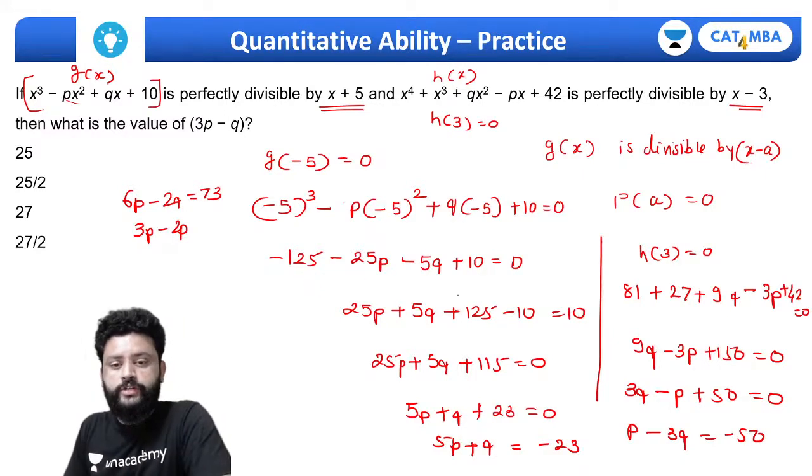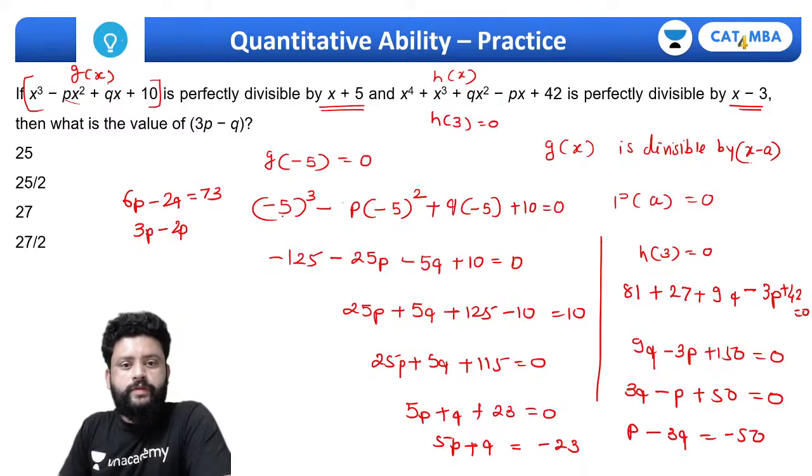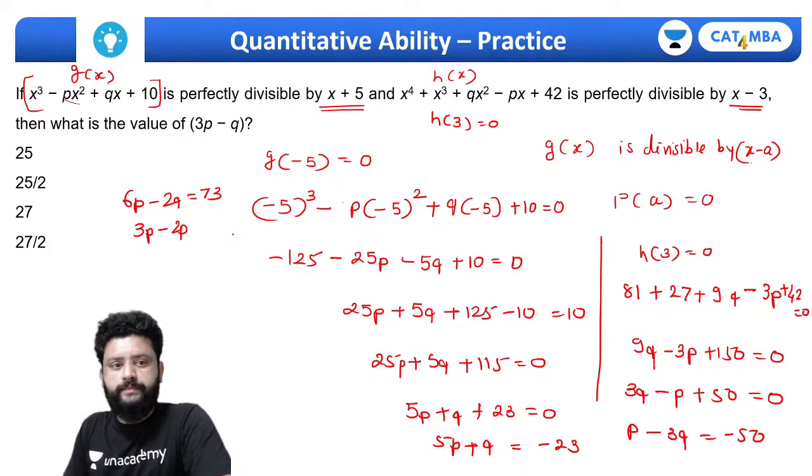Just let me check the calculation part once. So it should be 50 minus 23.